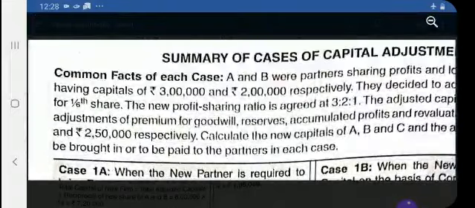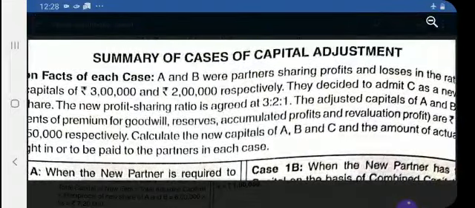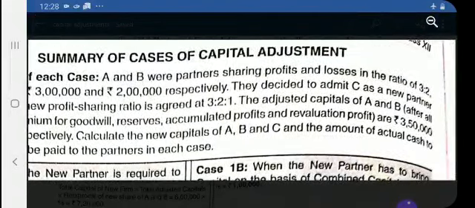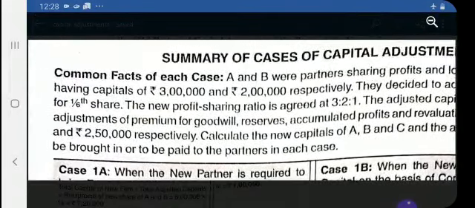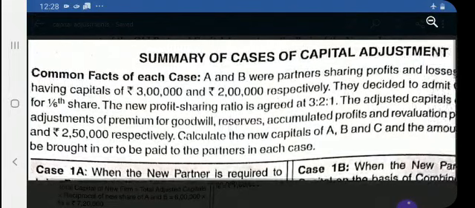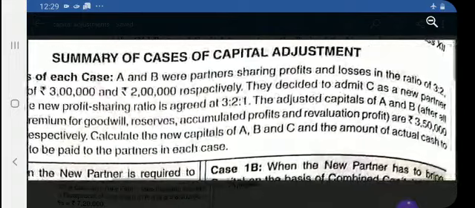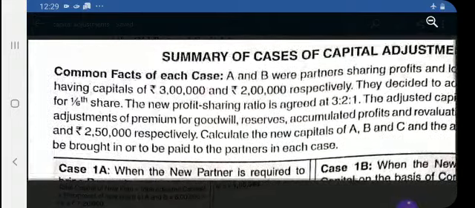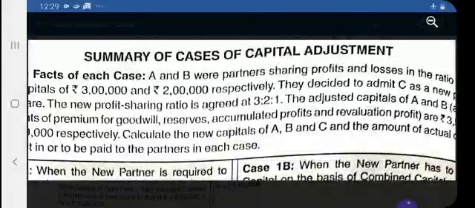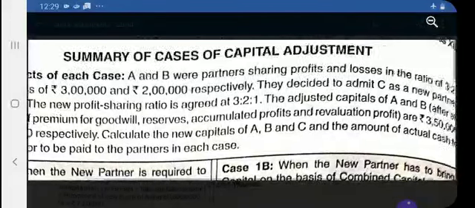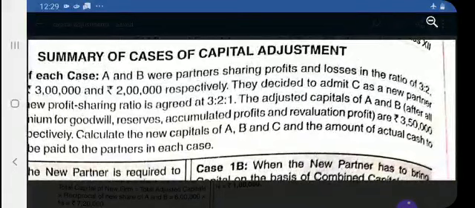See, it is a question. A and B are partners, sharing profit and losses in the ratio of 3:2, and their capitals were 3 lakhs and 2 lakhs respectively, and they decided to admit C as a new partner. C is coming on 1/6 share of profit, and the new profit sharing ratio is also given, 3:2:1. And also adjusted capital. What do you mean by adjusted capital? It means after preparing the capital account, that closing capital is known as adjusted capital.